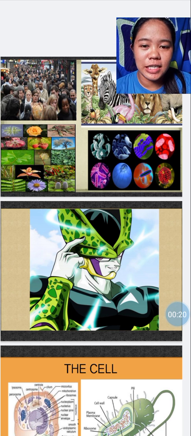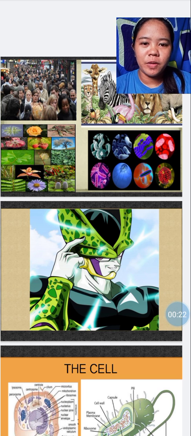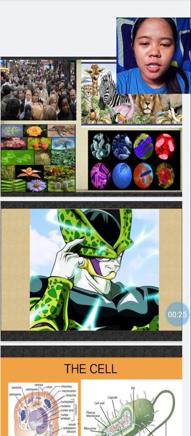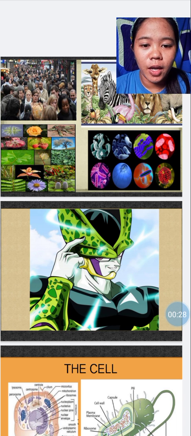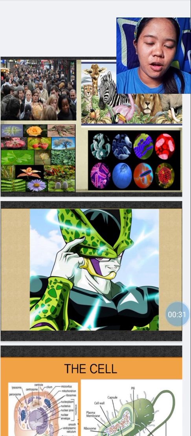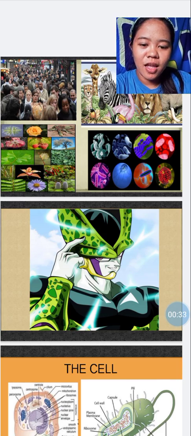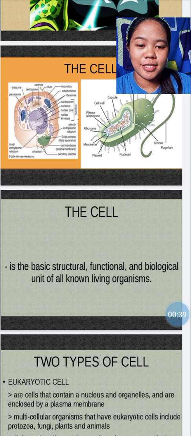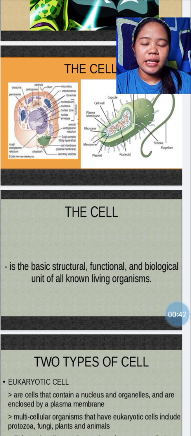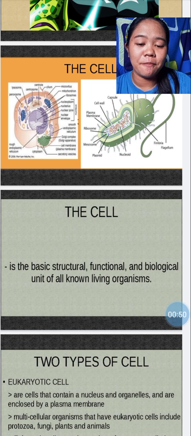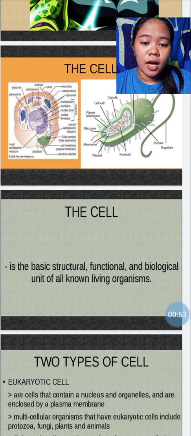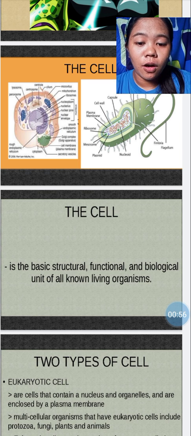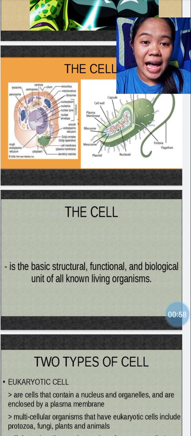As you can see on the screen, we have a group of people, a group of animals, a group of plants, and also microorganisms like fungi, bacteria, or something like that. So first, we have the cell. When we say cell, it is the basic structural, functional, and biological unit of all known living organisms. All known living organisms have a cell.